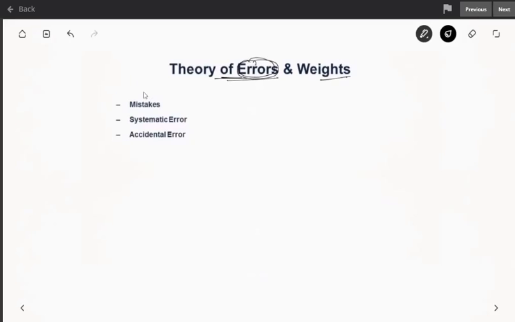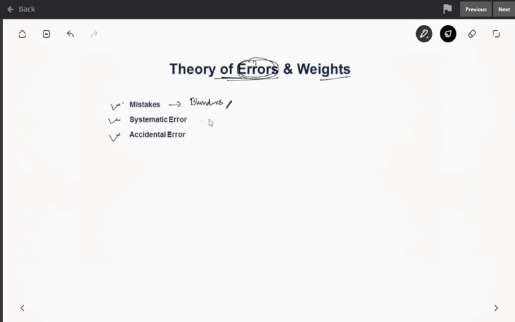These errors can be classified into three types. One is mistakes, and the other two are systematic errors and accidental errors. Mistakes are like blunders. These happen mostly due to lack of experience of the surveyor. It is like noting down the wrong value or missing a tape length, and other human errors which can obviously be avoided if you are very careful.